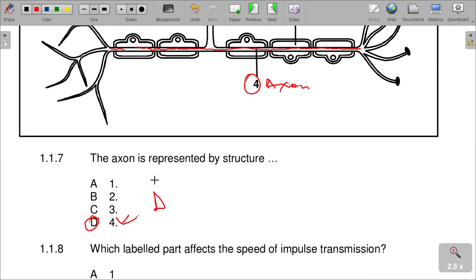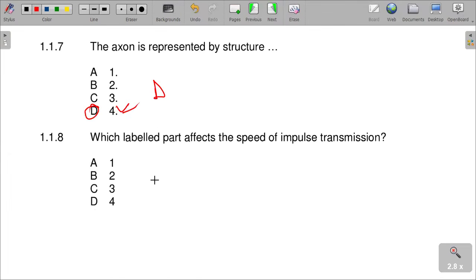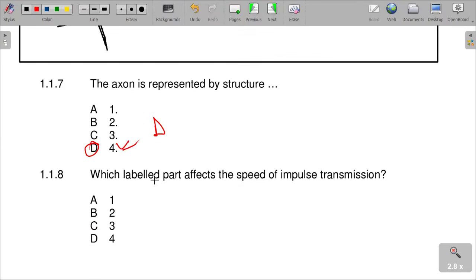Which labeled part affects the speed of impulse transmission? The part that affects the speed of impulse transmission is number 3.